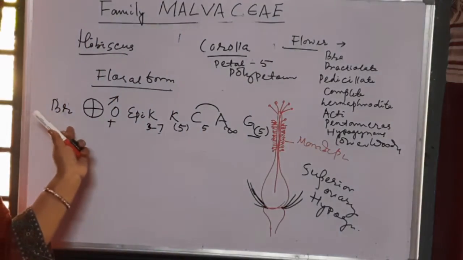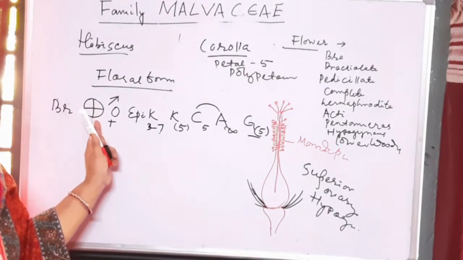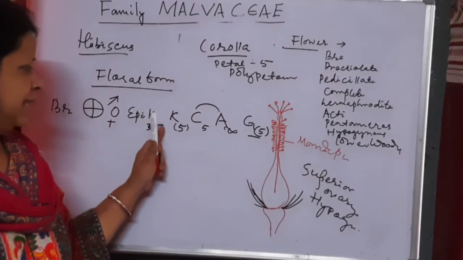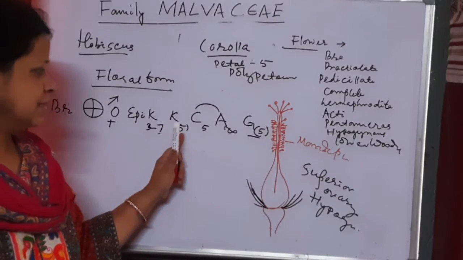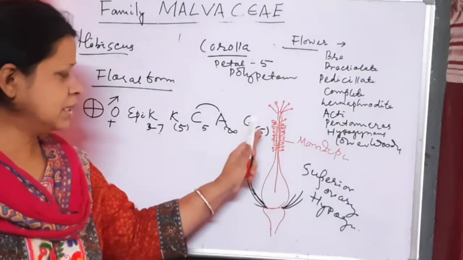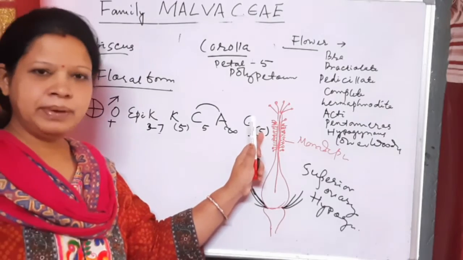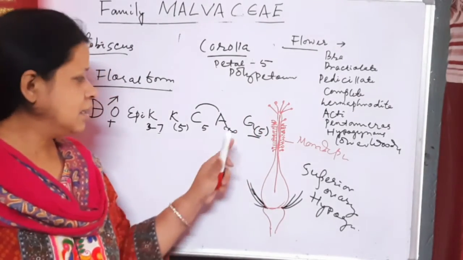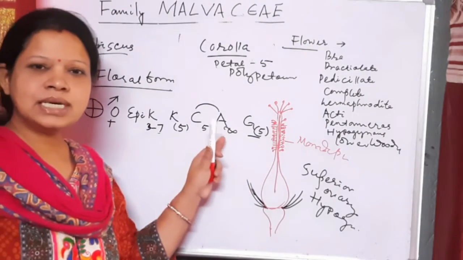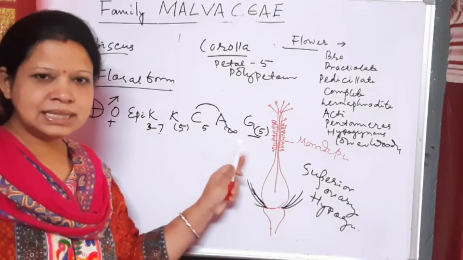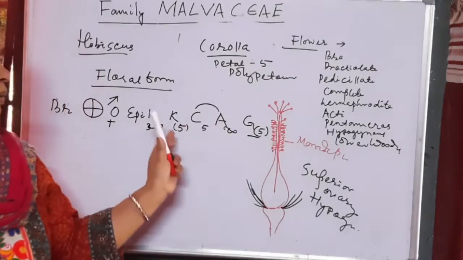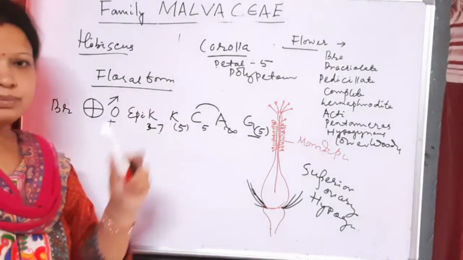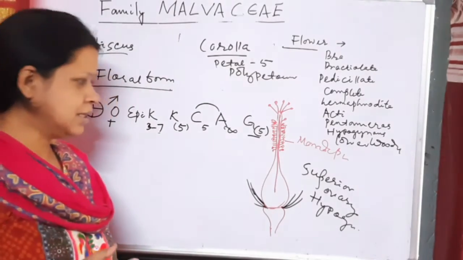First BR, this is actinomorphic sign, bisexual sign. EPI or epicalyx, calyx, corolla, androecium, gynoecium. Number of carpels 5, bracket is given because it is syncarpous, superior ovary, so there is a bar below G. And epipetalous, so above C and A there is a bar that shows epipetalous condition.